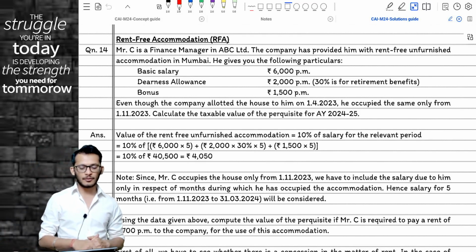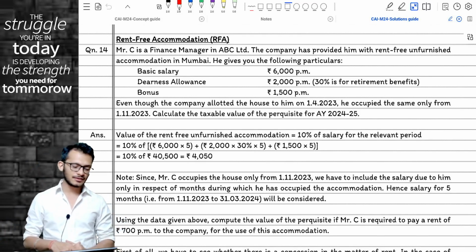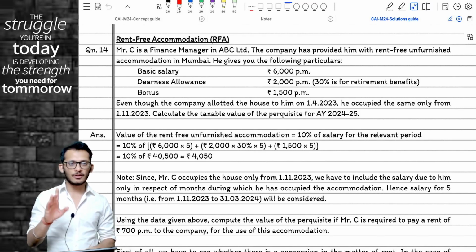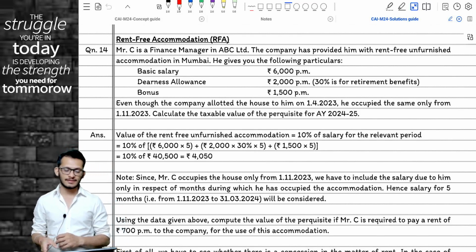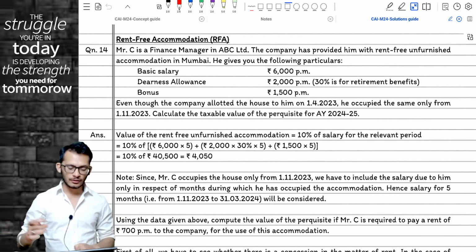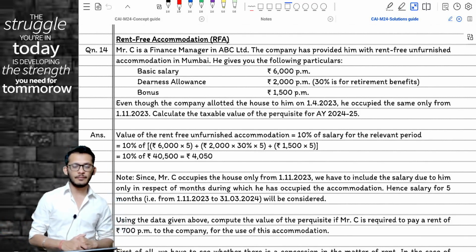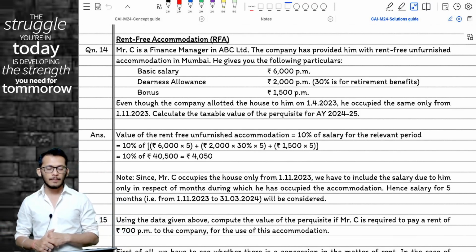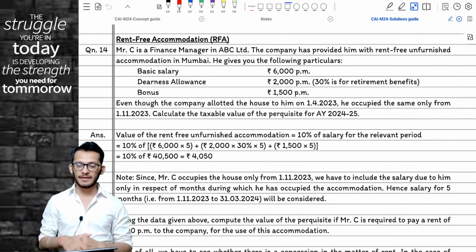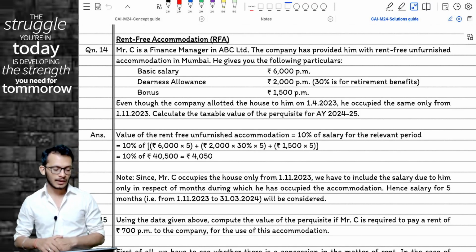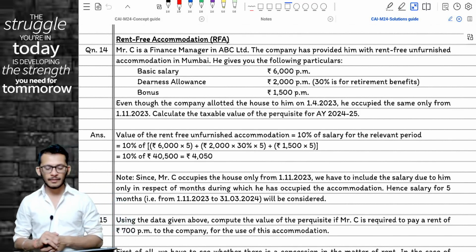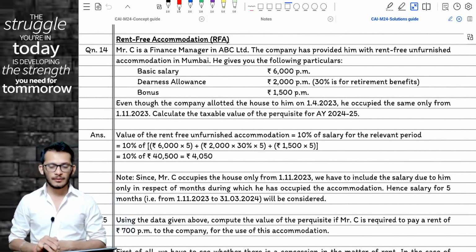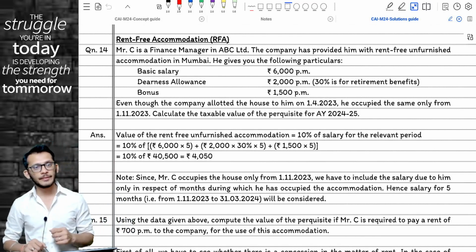The company has provided him with rent-free unfurnished accommodation in Mumbai. So a person has got RFA. The following particulars are given to you. Basic salary is 6,000 per month. DA is 2,000 per month, out of which 30% is forming part of retirement benefits. Bonus as a fixed amount is 1,500 per month. Even though the company allotted the house to him on 1st April 2023, he occupied the house only from 1st November 2023. Now notice the question very carefully.